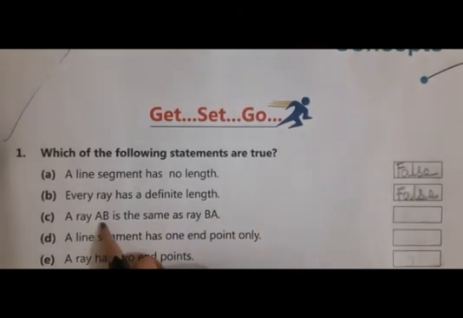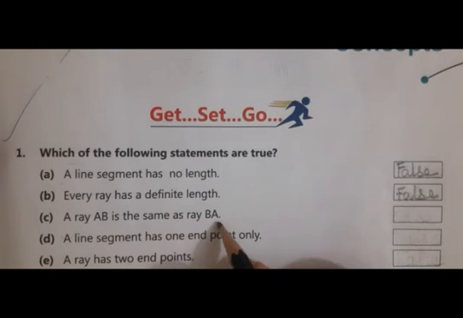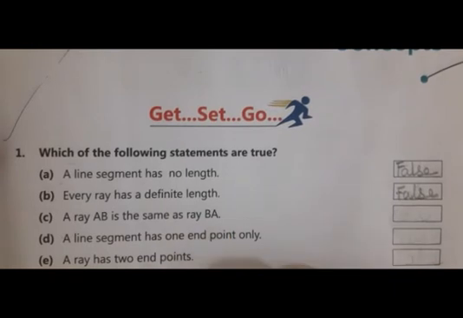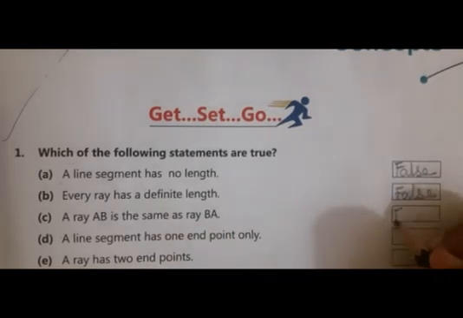A ray AB is the same as ray BA. No. Why? Because on one side there is a point and on the other side there is an arrow. So we cannot say it is the same.